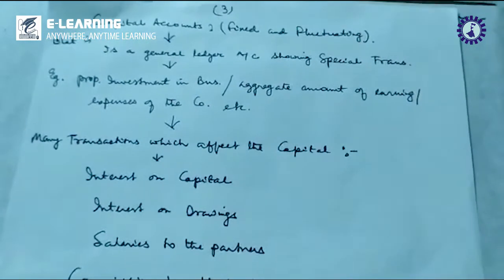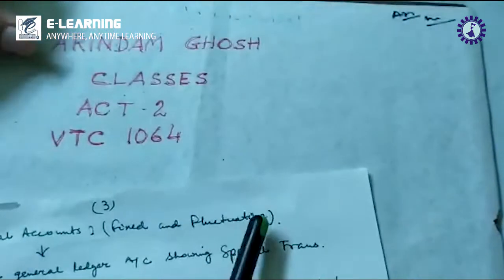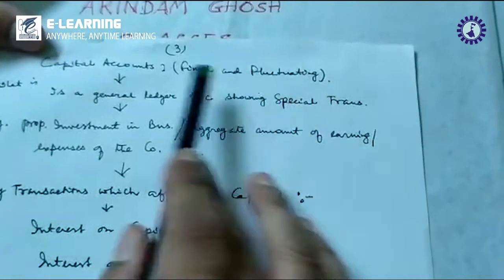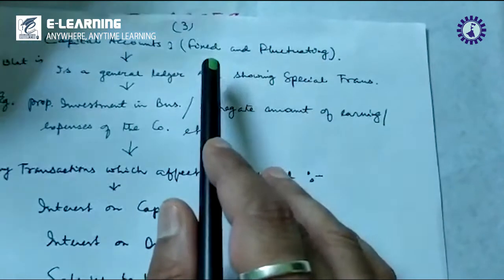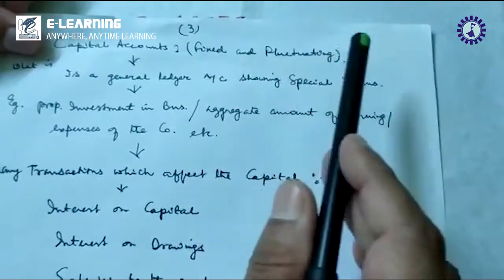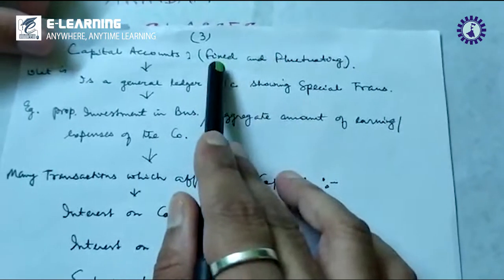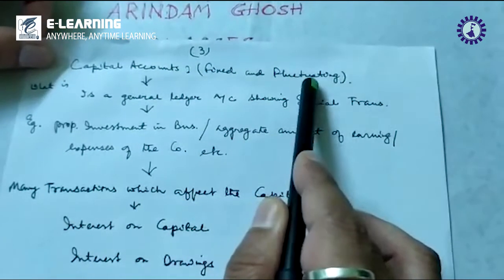Now we shall discuss the capital accounts. The capital accounts prepared under this for the distribution of profit may be made in two ways: fixed and fluctuating capital system.